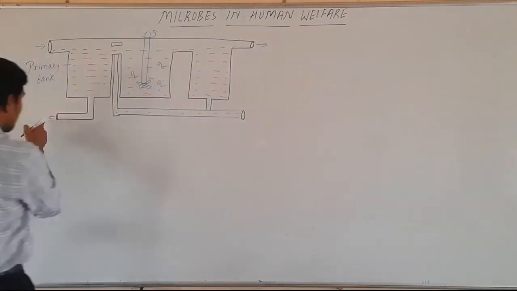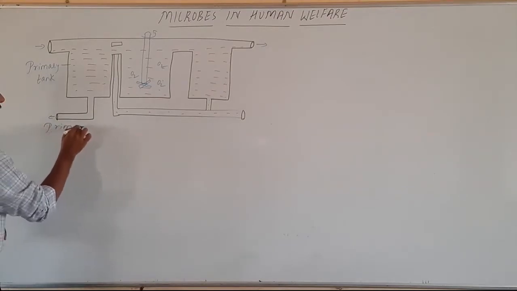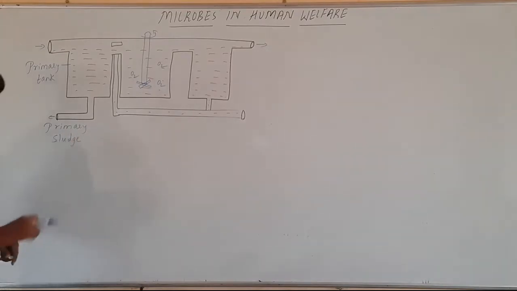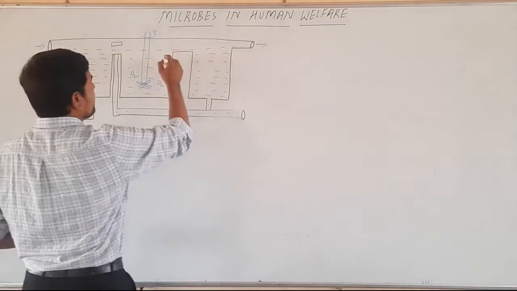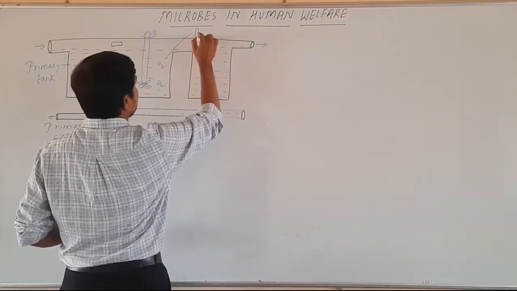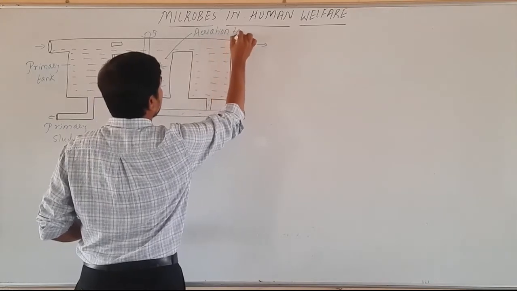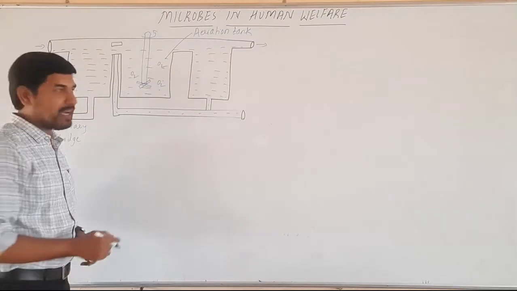And the sludge that comes out here is called the primary sludge. This is the primary sludge. And this tank we call the aeration tank. This is the aeration tank where oxygen is supplied.